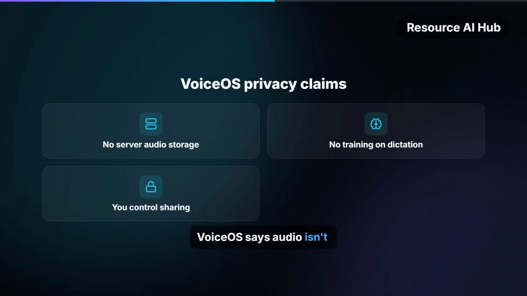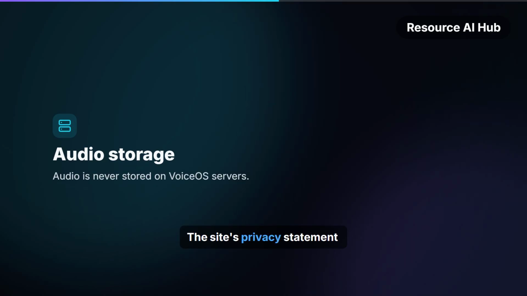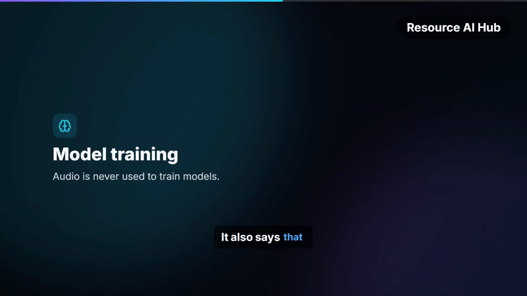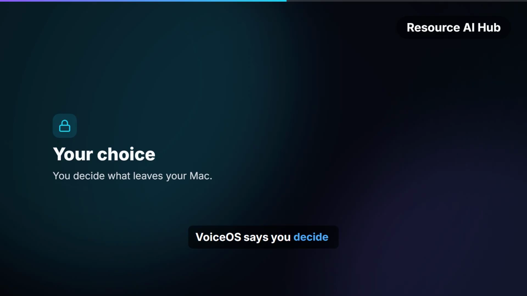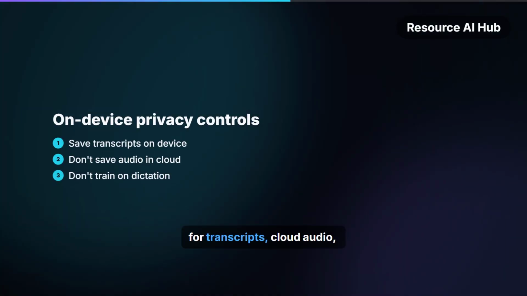VoiceOS says audio isn't stored on its servers or used to train models. The site's privacy statement says your audio is never stored on its servers. It also says that your audio is never used to train models. VoiceOS says you decide what information leaves your Mac. The page lists controls for transcripts, cloud audio, and dictation training.